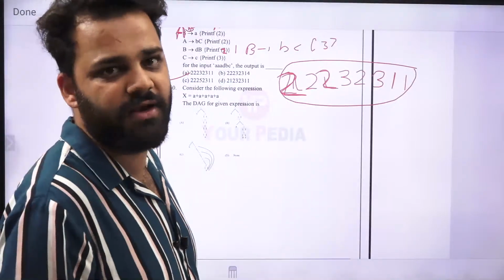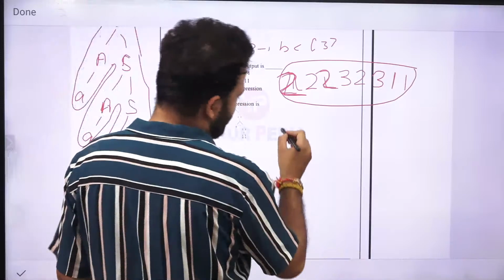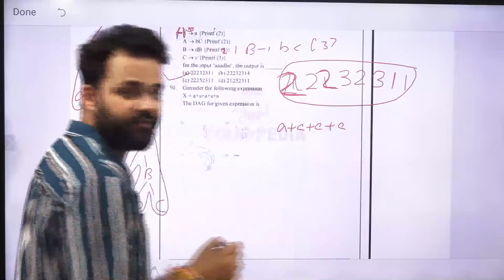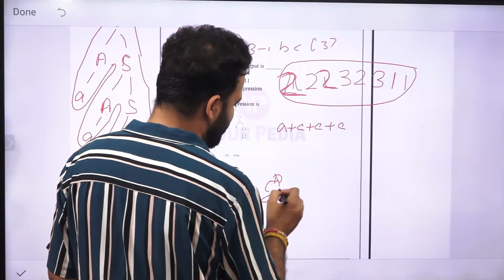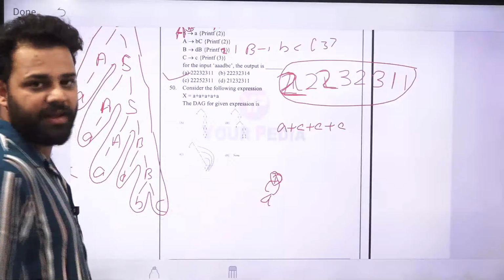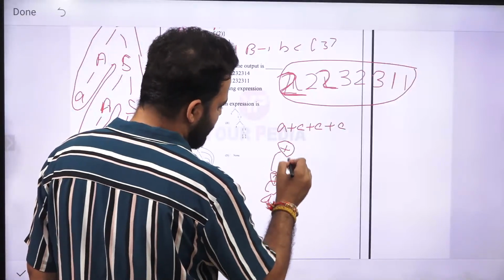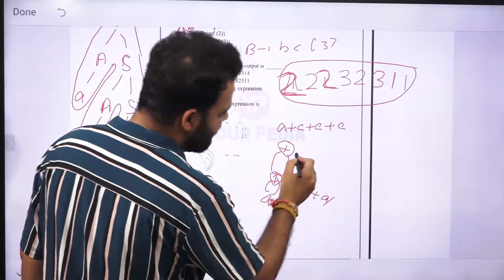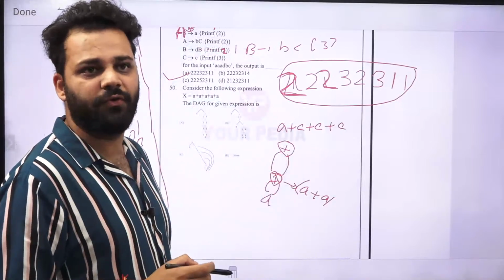Now what we do sometimes, the mistake we make is, let's say, A plus A plus A plus 4 A's we have to make. So what we will do, A will take value from plus, so it will make A plus A. And what we will do again, we will take this value. So this is giving us A plus A. So this will give us A plus A plus A plus A. So this DAG is true for what?